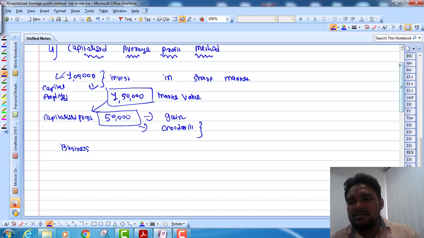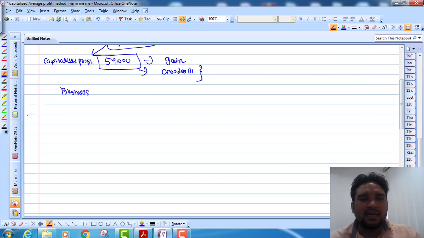Now let us understand this with the steps. In step number 1, you have to find average profit or weighted average profit, right?